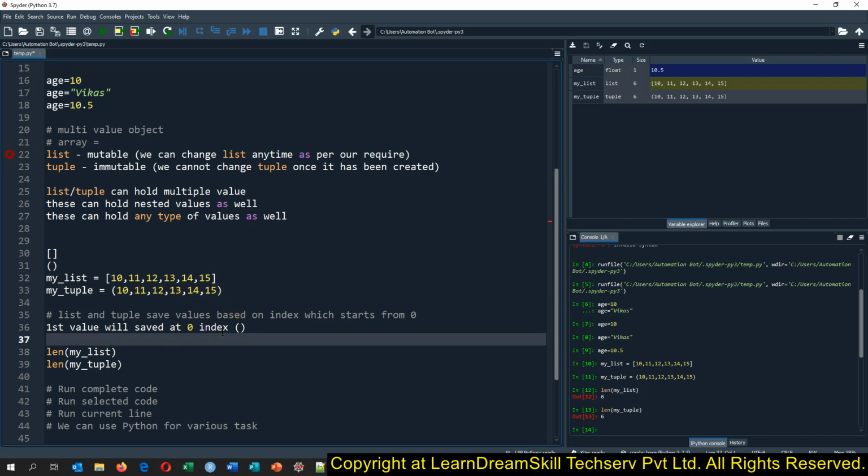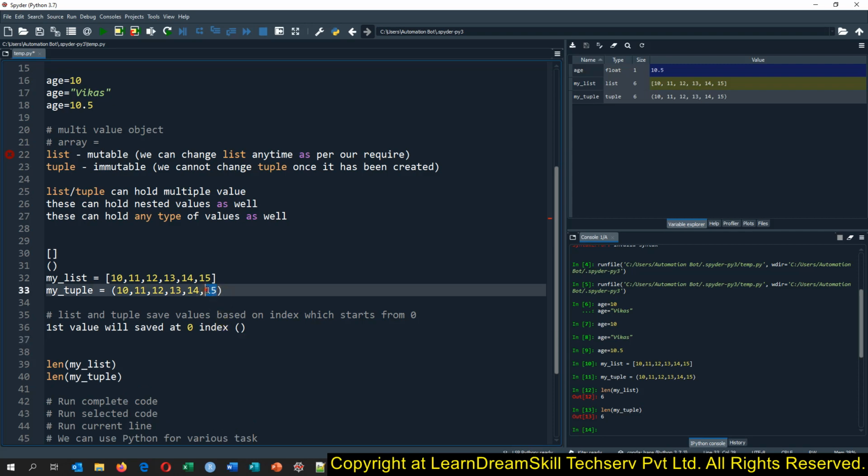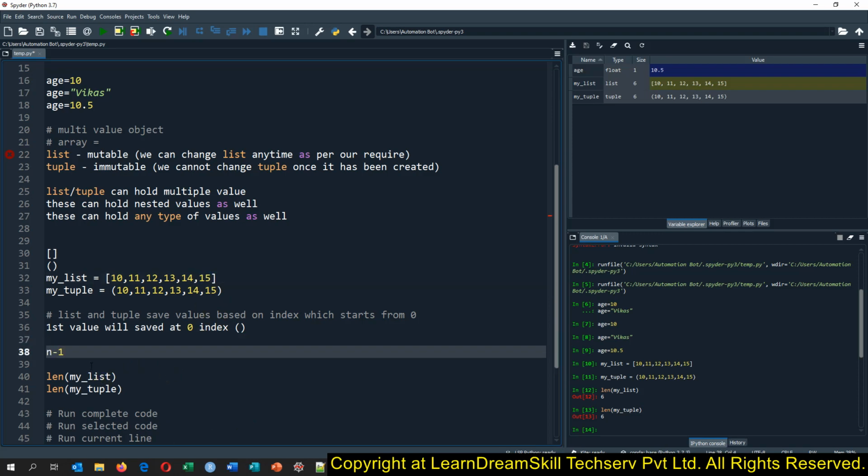So if we talk about the maximum index any list can have, those lists can have the n minus 1 index. And what does n mean? N means the number of elements. So if a list is having 6 elements, we will have the 5 index as the max, because indexes start from the 0 position.